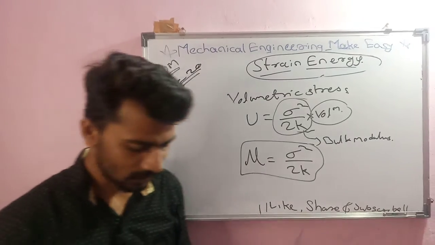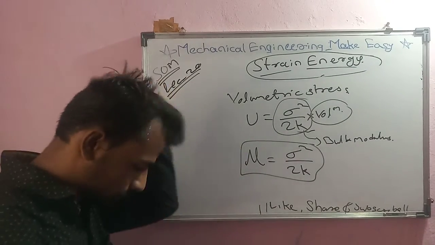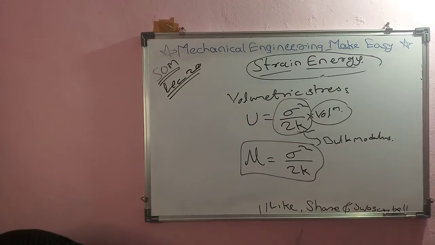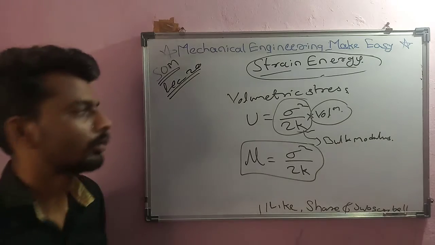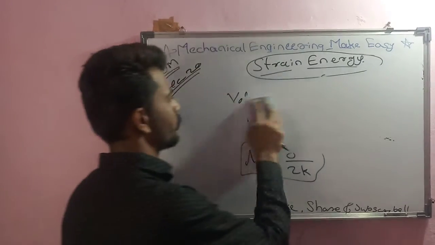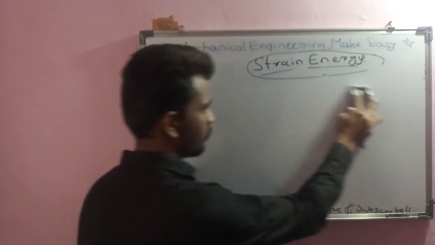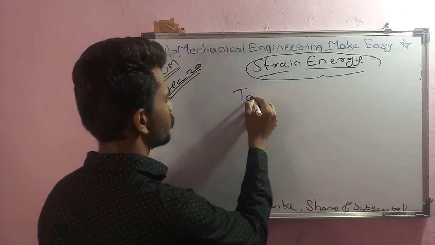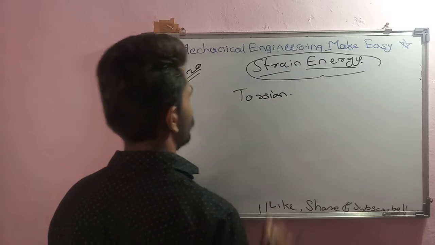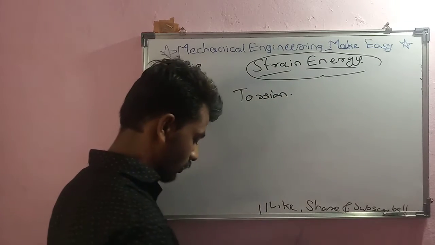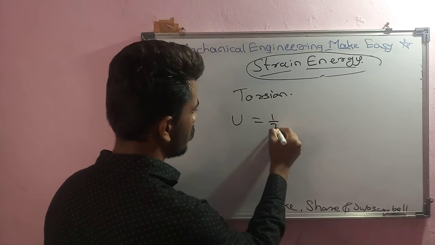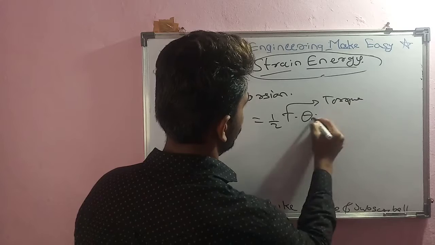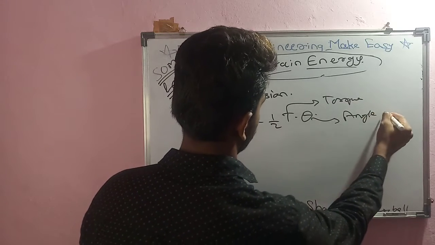Then we will look at another concept, strain energy due to torsion. Because of torsion also there will be some strain energy. These are just different cases of application of force. Because of torsion, the strain energy will be U equal to half into T into theta, where T is the torque applied and theta is the angle of twist.